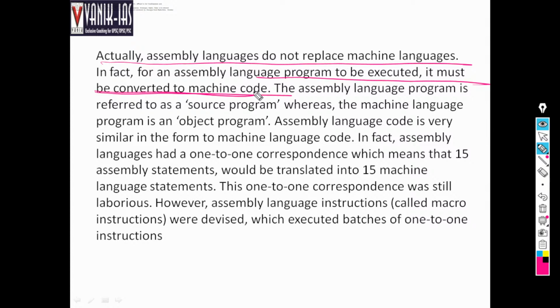The assembly language program is referred to as the source program. A machine language program is called the object program. That means ultimately the objective or the goal will be reached by the object program, which is done by the machine language.